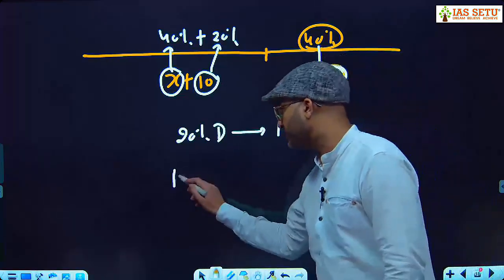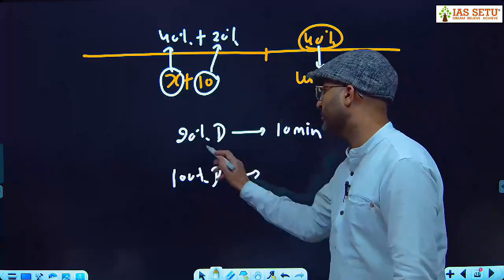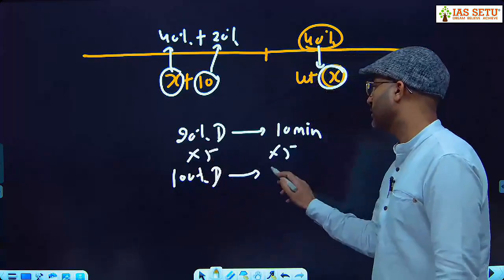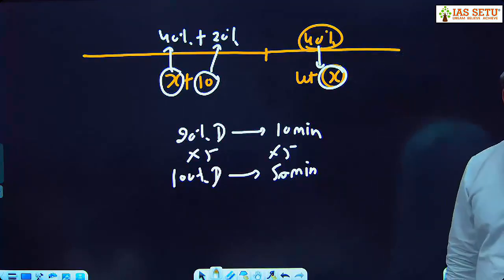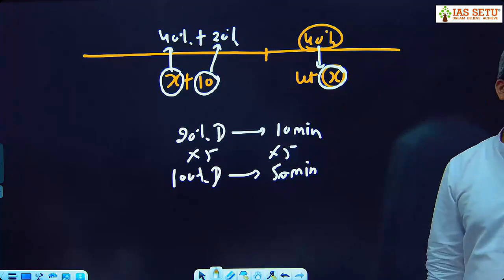So 100% distance he covers in how many minutes? Multiply with 5, 50 minutes. So it means Mr. Kumar takes 50 minutes to cover the entire distance.